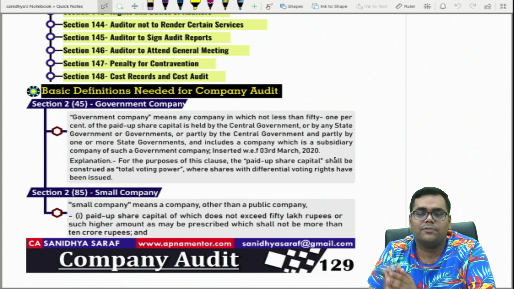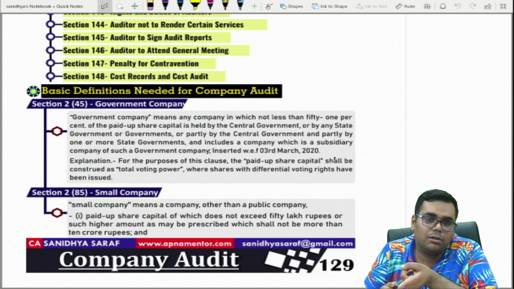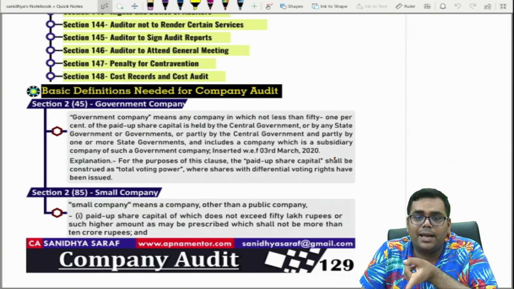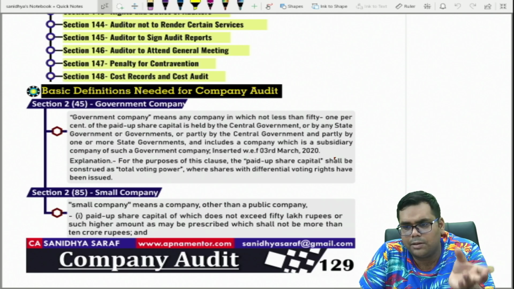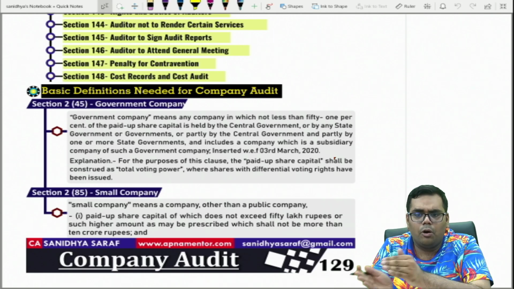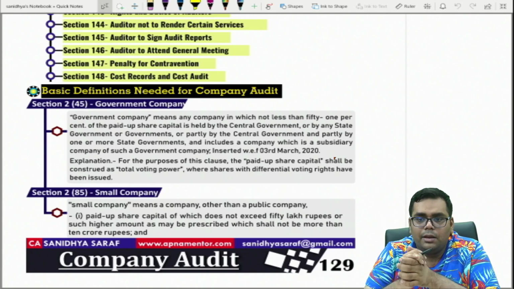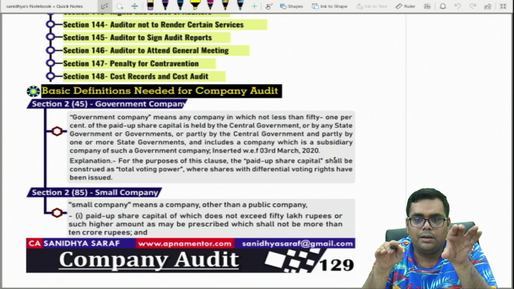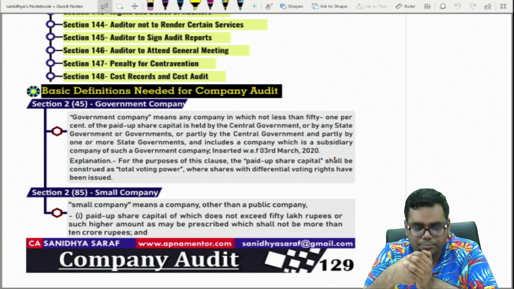How much? 51% of the paid up share capital. And which government? Since they are silent, they have only used the word government. It can be central government, it can be state government. It may happen that 51% of the paid up share capital is held entirely by the central government or held entirely by the state government or partially by the state government and partially by the central government. So such a company is a government company. And also subsidiary of a government company is a government company, right?